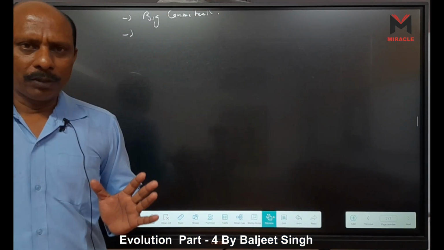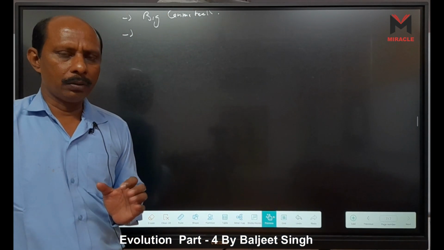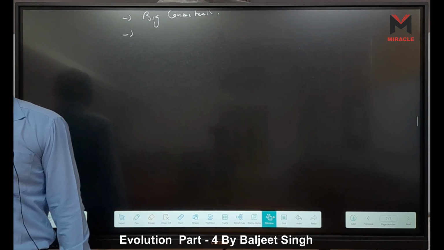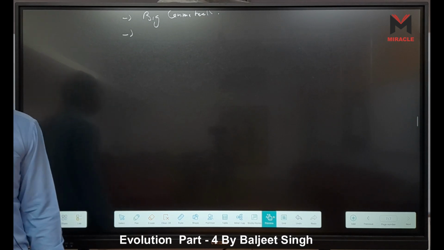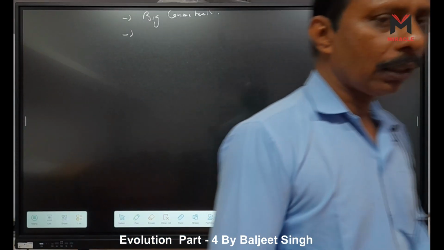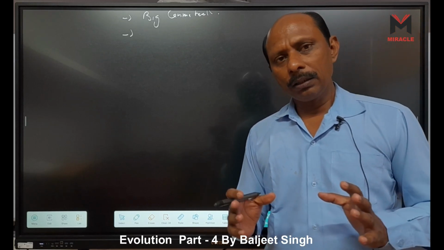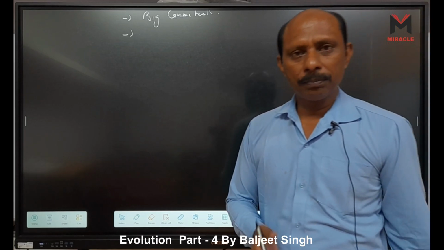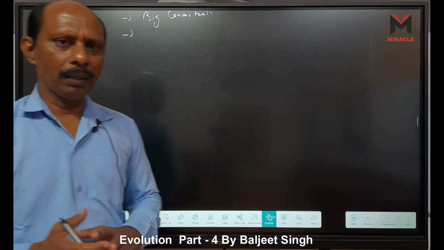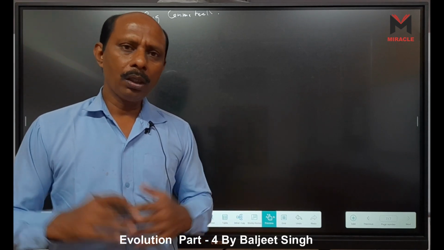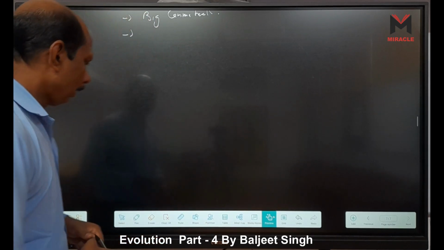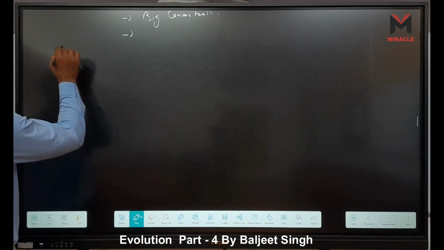The scientist Alfred Russel Wallace divided the whole Earth into 6 realms. These are not simple habitats but large areas. The whole world is divided into 6 areas, and these 6 areas are called realms. This is called distribution.